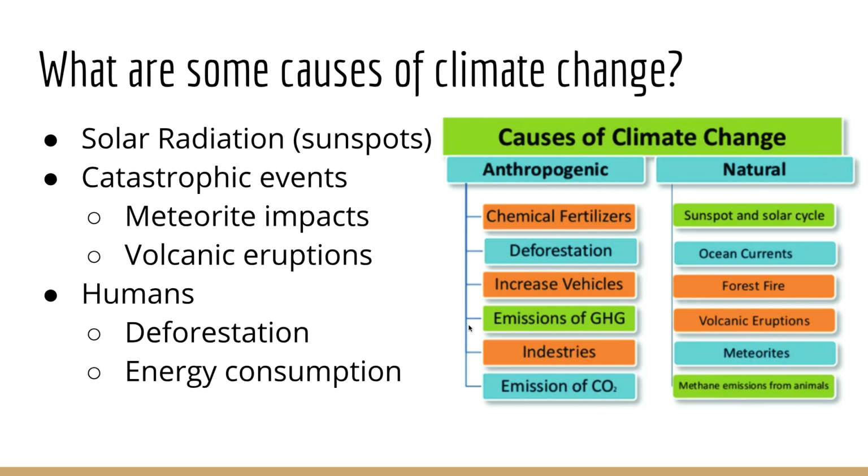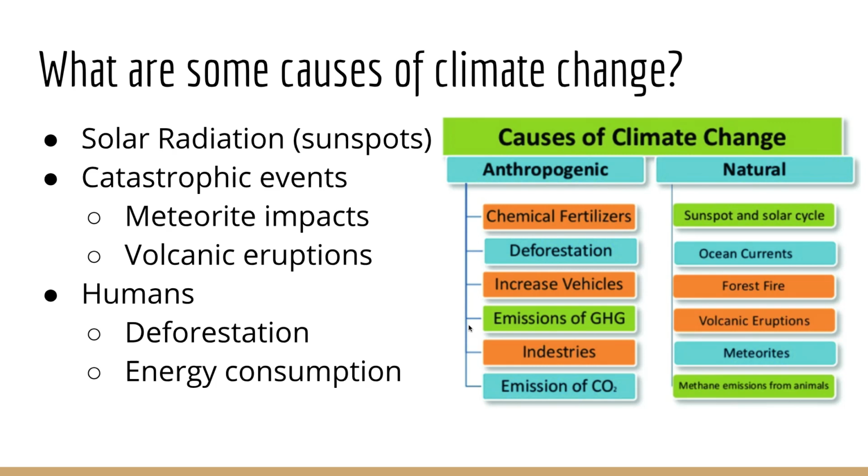The other cause could be humans. A big thing that's happening is deforestation. We're cutting down trees, which changes the way that carbon dioxide is taken up from our system. Trees also give us the oxygen that we breathe, so if we have fewer trees, we're talking less oxygen. Then there's our energy consumption. The kind of energy that we use most often is fossil fuels, and fossil fuels, when burned, release certain chemicals into our atmosphere.